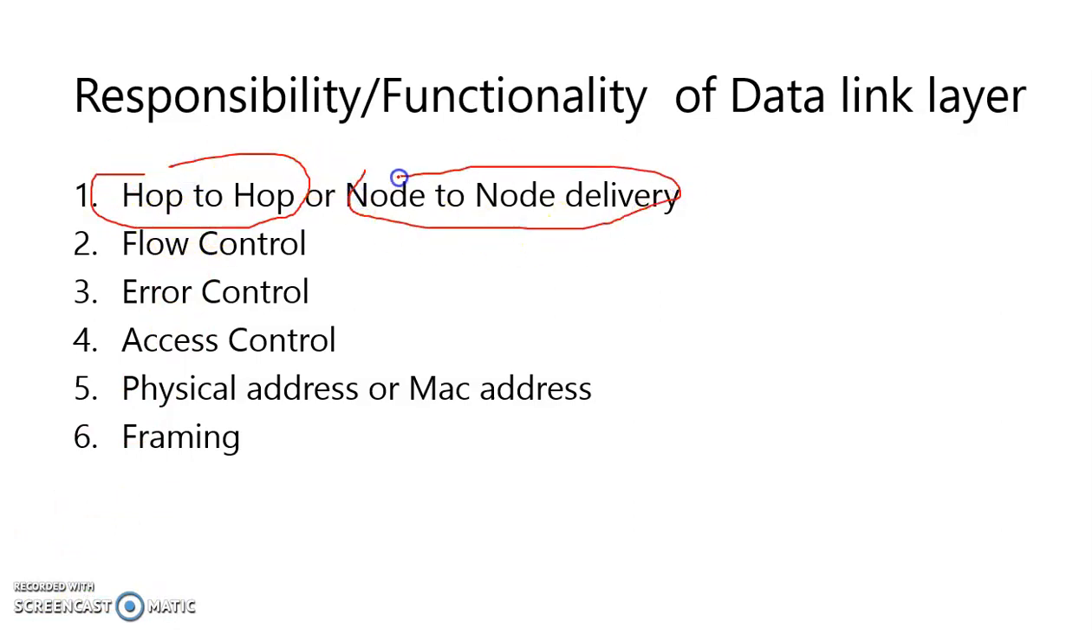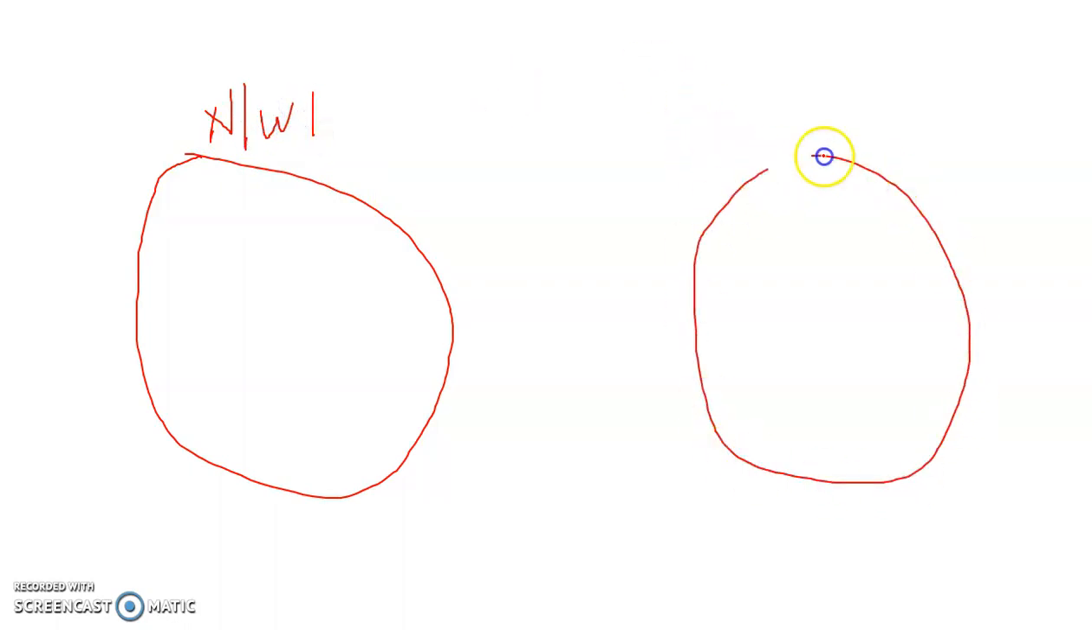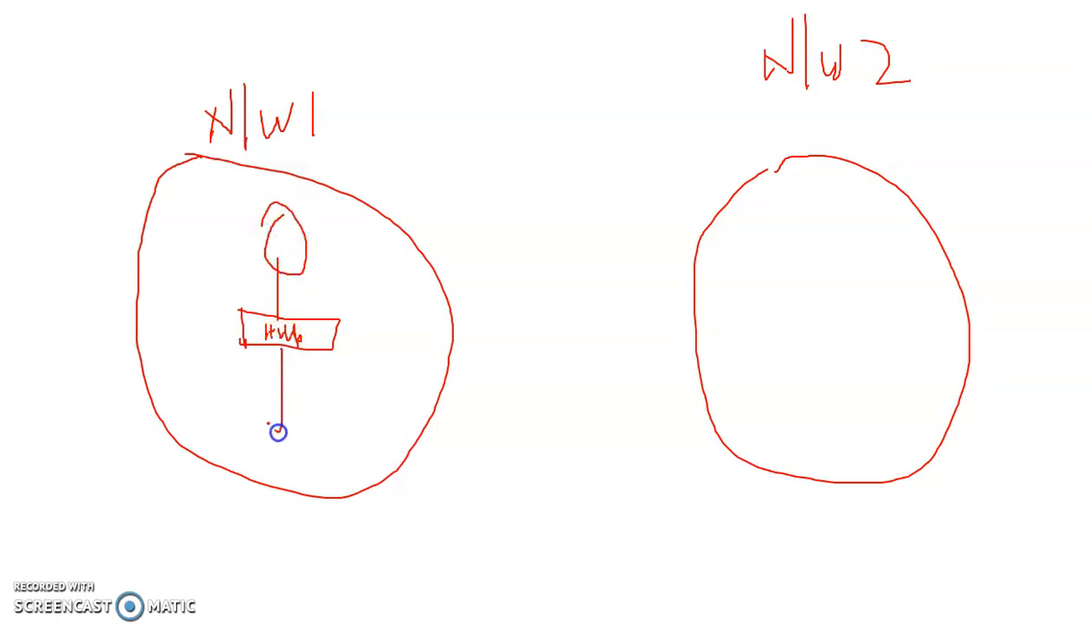So first of all, what is meant by hop to hop delivery? Okay, this is network number 1, and the second network is number 2. Network number 1 is India and network number 2 is the USA. In network number 1, there is a hub, and this hub will be connected with multiple hosts.